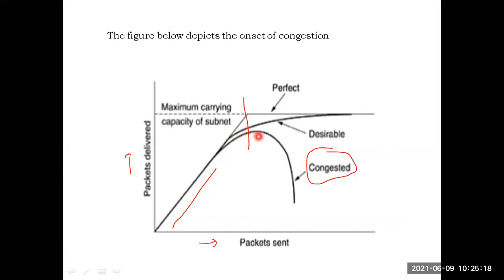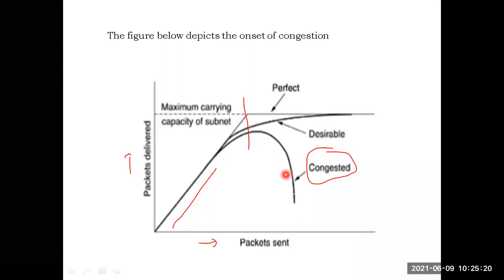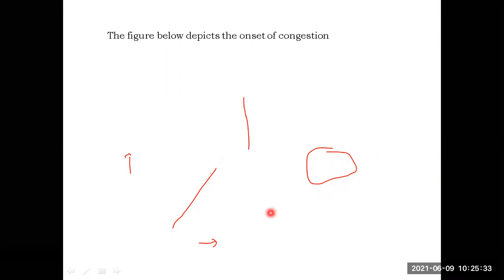After reaching the maximum carrying capacity, the packet delivery is drastically going down. It is proportionally increasing up to some time, then it drastically goes down. If the number of packets is still increased, it will go down drastically. That situation is called congestion. We call that situation congestion in the network.